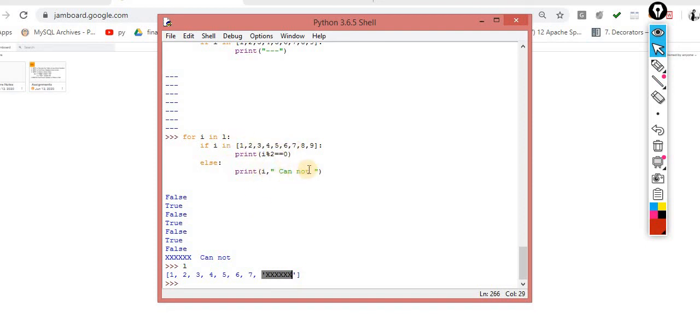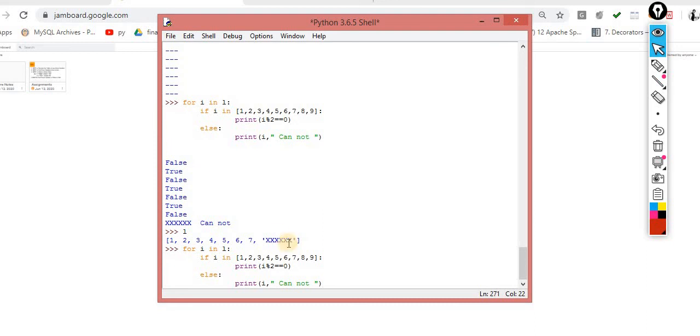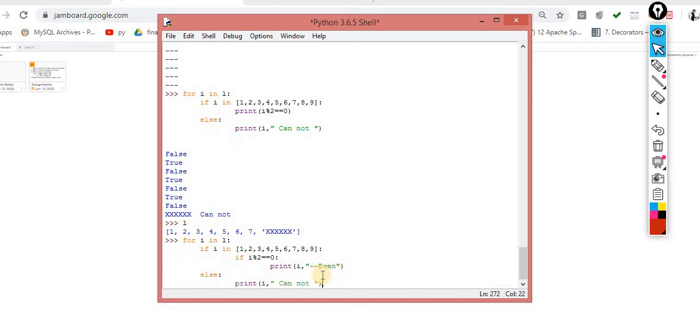And it says I cannot. But this is the one case. Second case, I need output. Now observe the scenario. I am using if inside if. If I modulation 2 double equals to 0, then what do I have to do? I have to print the I value, and with that you have to print even.